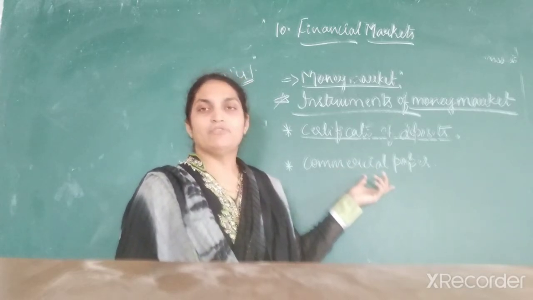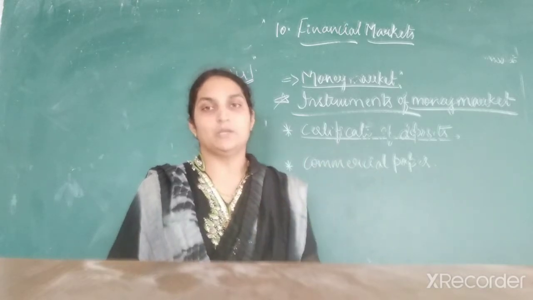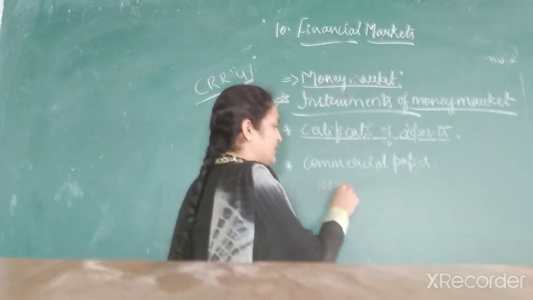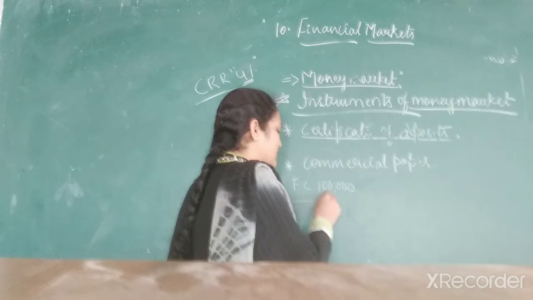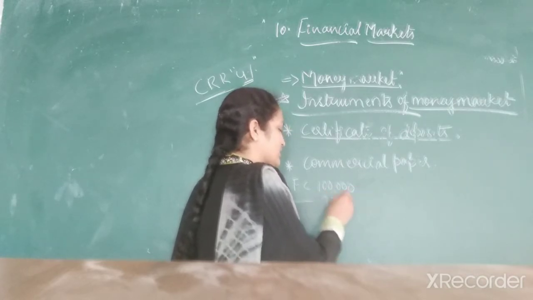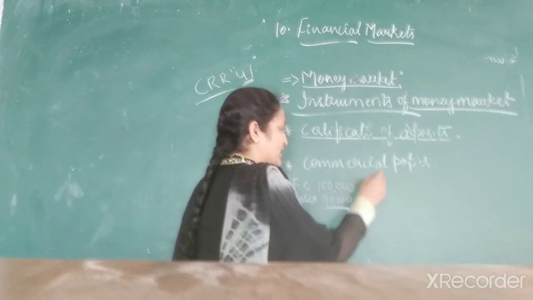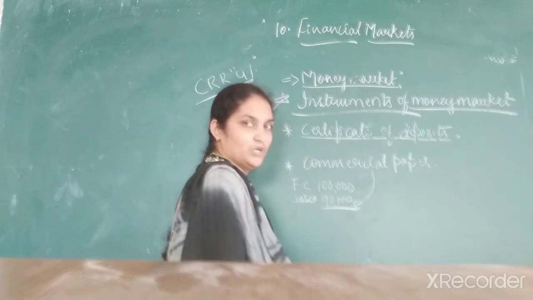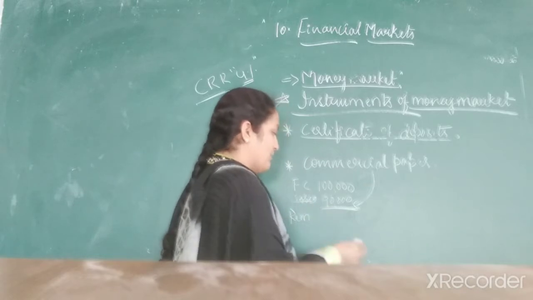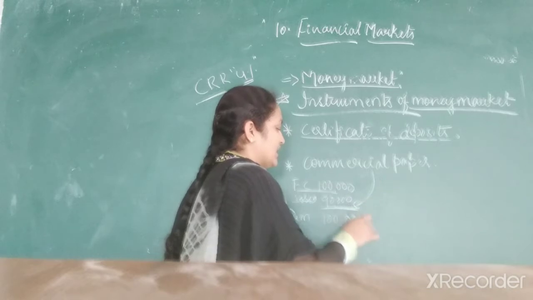This commercial paper will be issued at a discount and repayable or redeemed at par. Say for example, the face value of the paper instrument will be 1 lakh, and this will be issued at a discount. Discount means what? Say for example, 10% discount, so 90,000 is going to be the issued value. The person is going to buy the commercial paper at the value of 90,000. But at the time of redemption, when the company is paying back the amount, what he will get is the par value, the face value, that they are going to get.